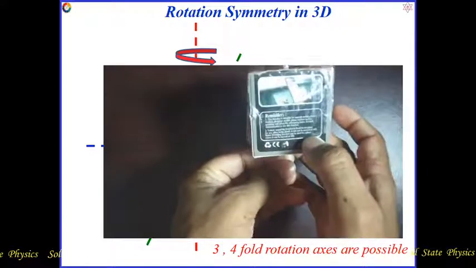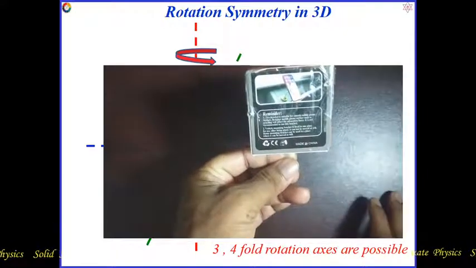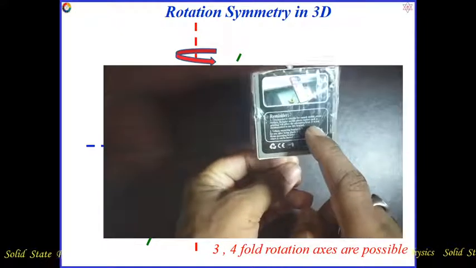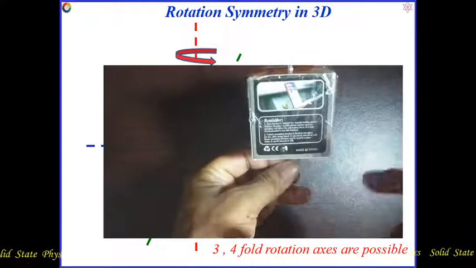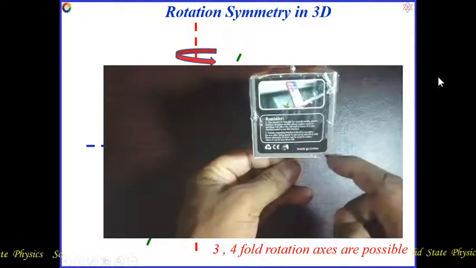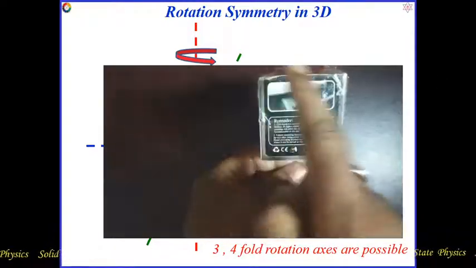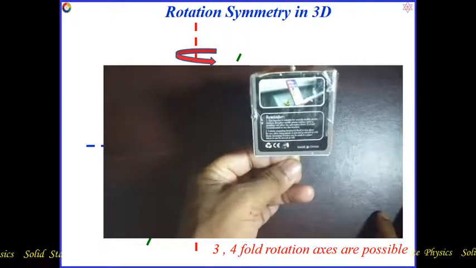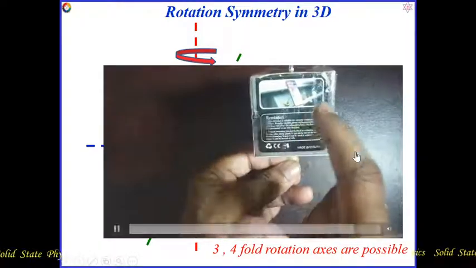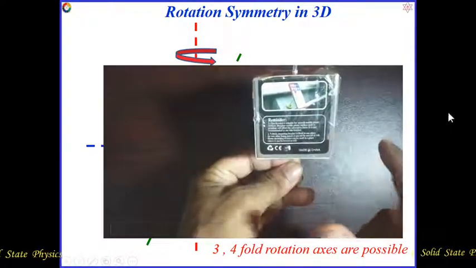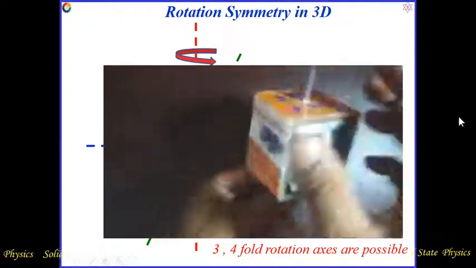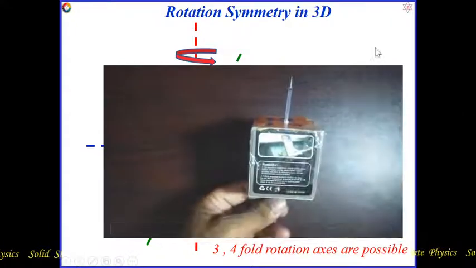Then another 90 degrees, which means 360 degrees already I rotated. By 4 times I got the same view and then the initial view. So after four 90 degree rotations, each and every time I got the symmetry. That means the view is the square this side, and after 4 times I got the initial. That means 360 by 90 is equal to 4, so this will be called fourfold axis of rotation.